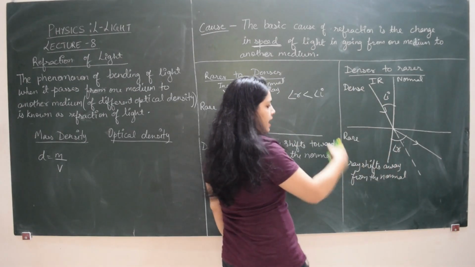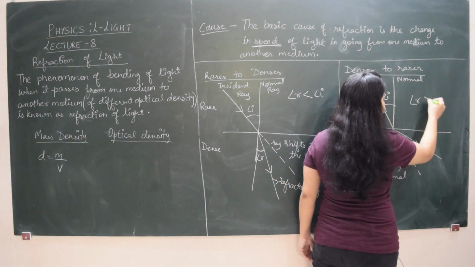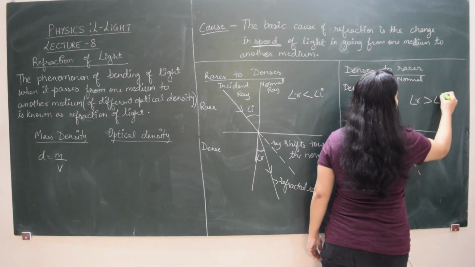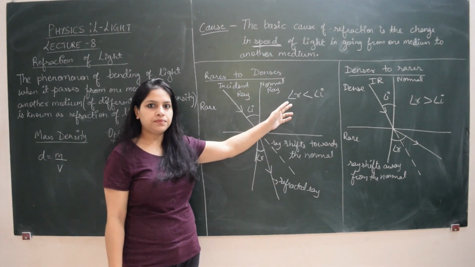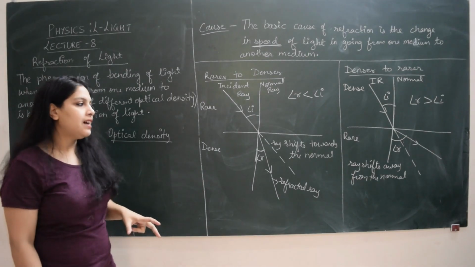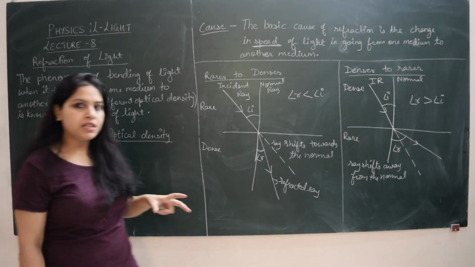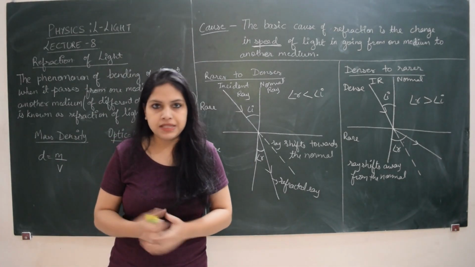Here I can see that the angle of refraction is greater than the angle of incidence, which is different from the previous case. So with the help of incident and refracted rays, we can see what type of medium the light is passing from, to which type of second medium.